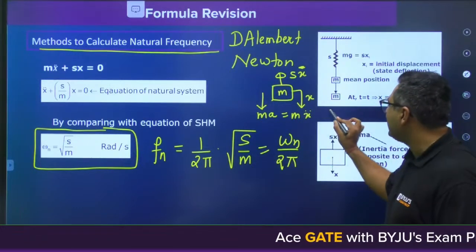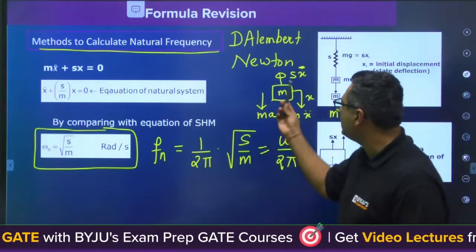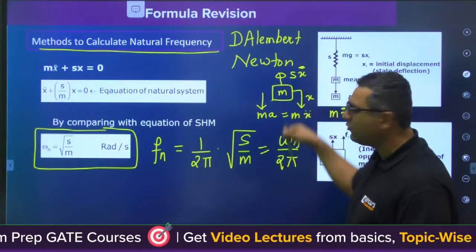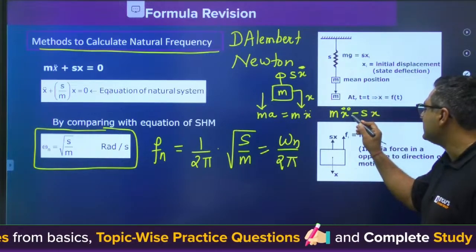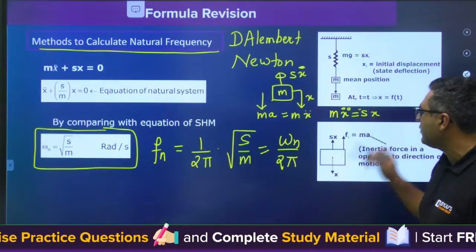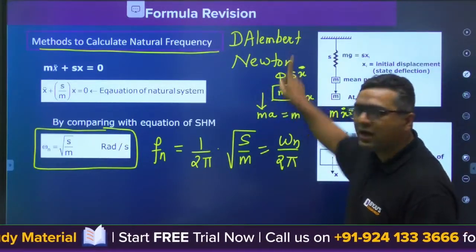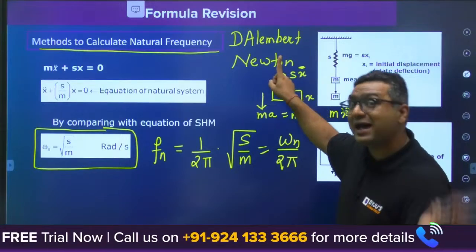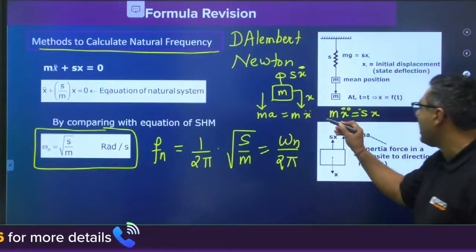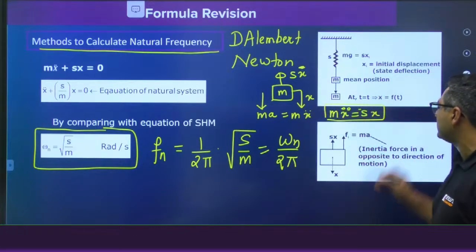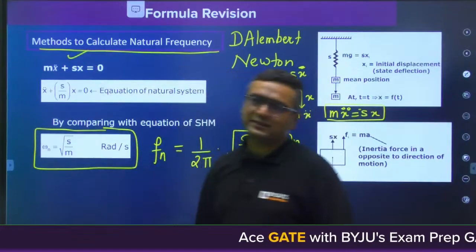So my dear, you can say this is mx double dot. What will be the restoring force in the displacement direction? This is Sx. In the displacement direction, it will be minus Sx. So what is that Newton equation? The accelerating force of the mass is equal to the restoring force in the direction of displacement. So in the direction of displacement, it will be minus Sx. So you will get mx double dot is equal to minus Sx. Once again, you will get the same equation, that is mx double dot plus Sx is equal to 0.